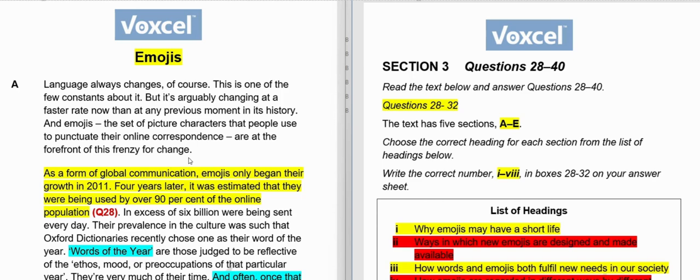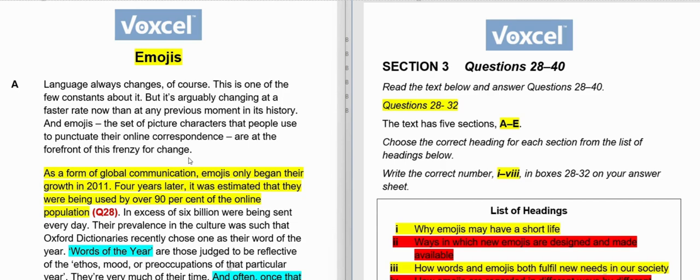So watch videos like this one or my other videos, so that you can understand how the questions are solved, why an answer is the answer to a particular question, and why other answers are incorrect. If you understand the nuances of the questions, how a particular question type should be solved and how the answer should be found, you will see improvement in your reading.